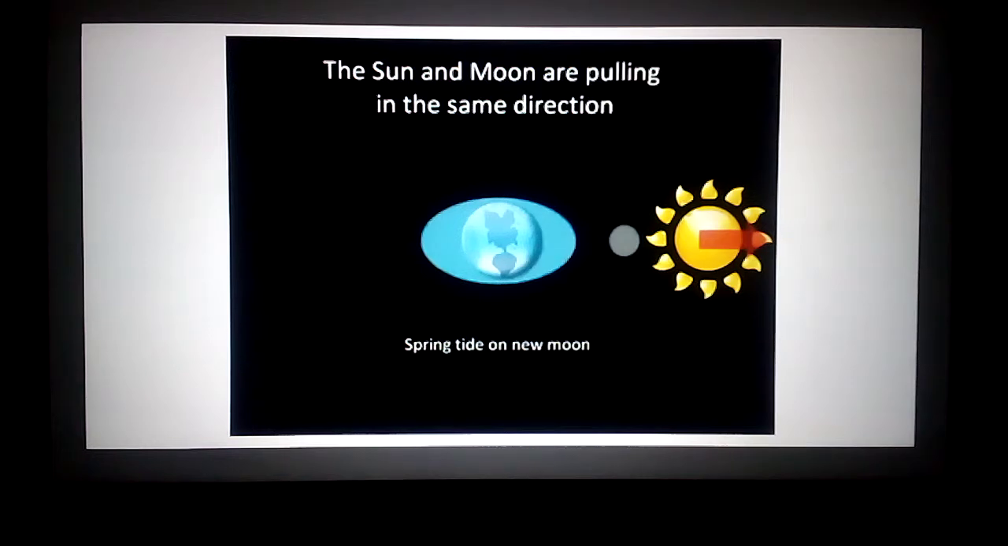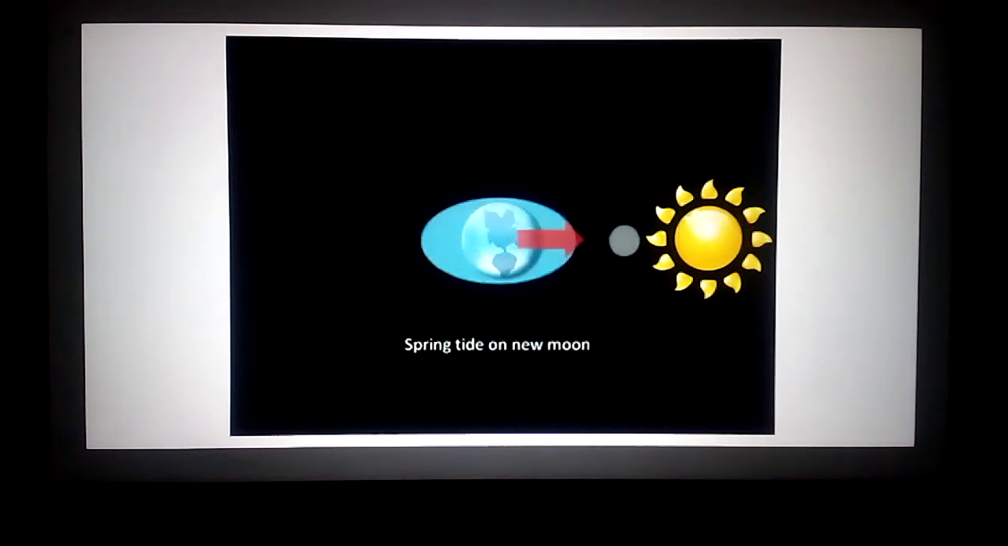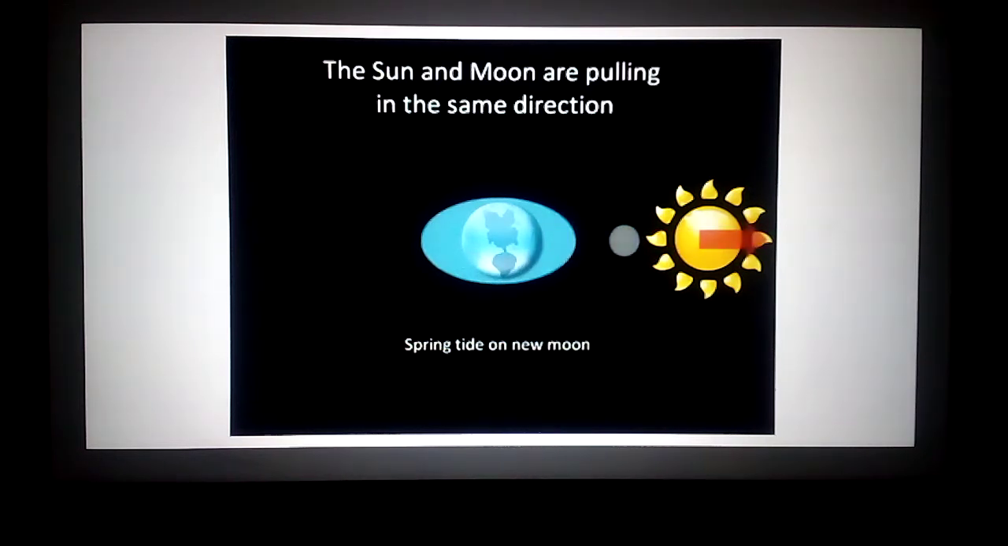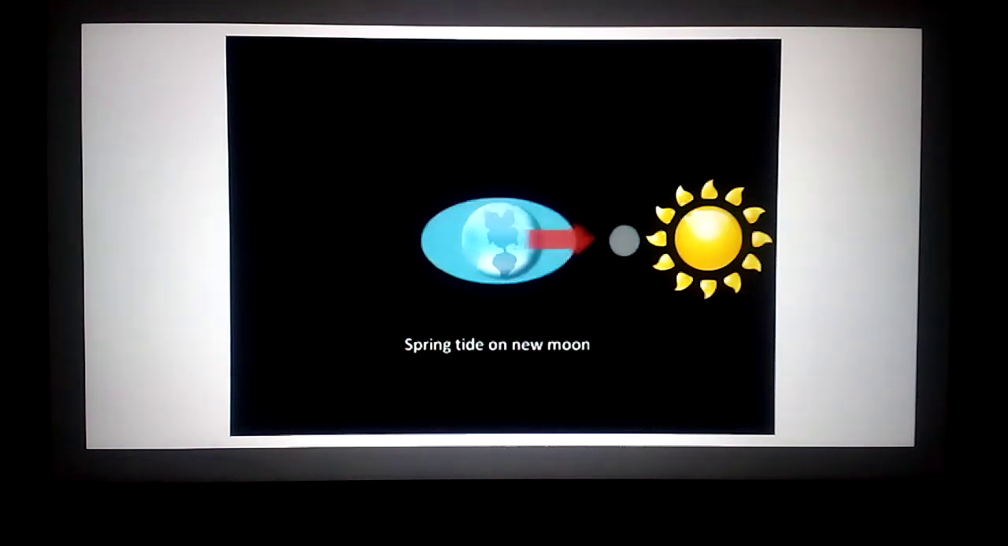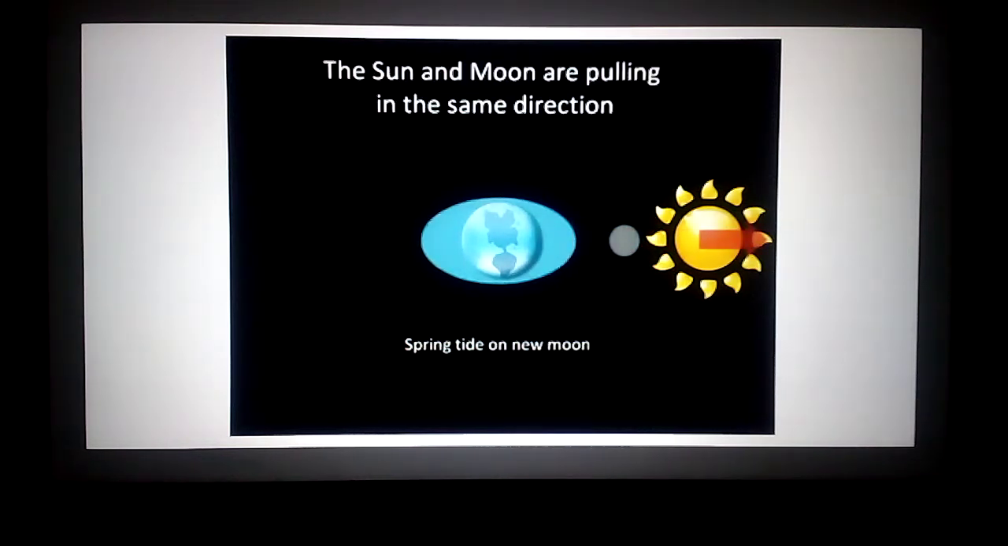There are two types of tides: spring tides and neap tides. Spring tide means high tide, and neap tide means low tide. When will a spring tide happen?